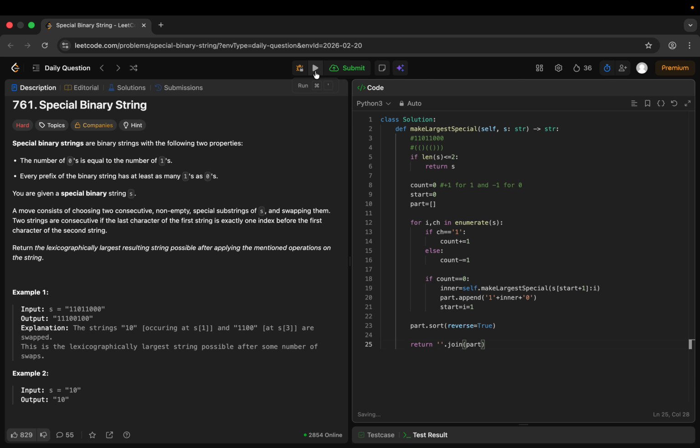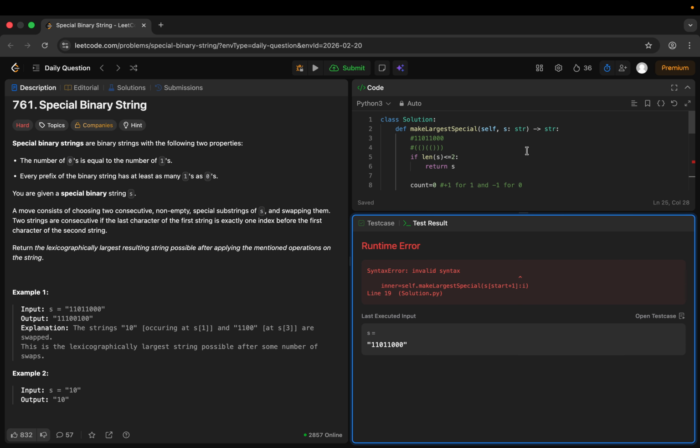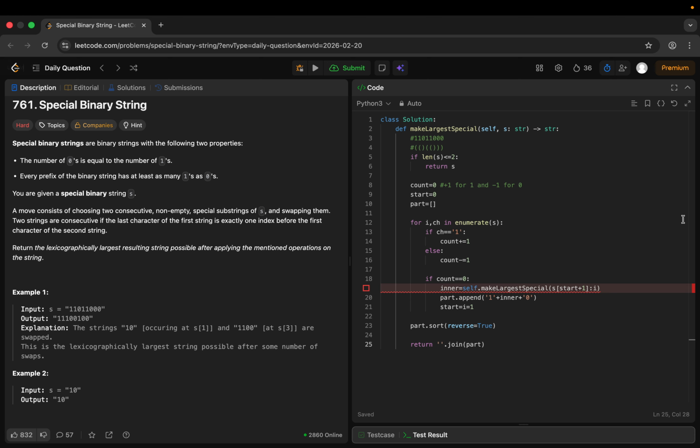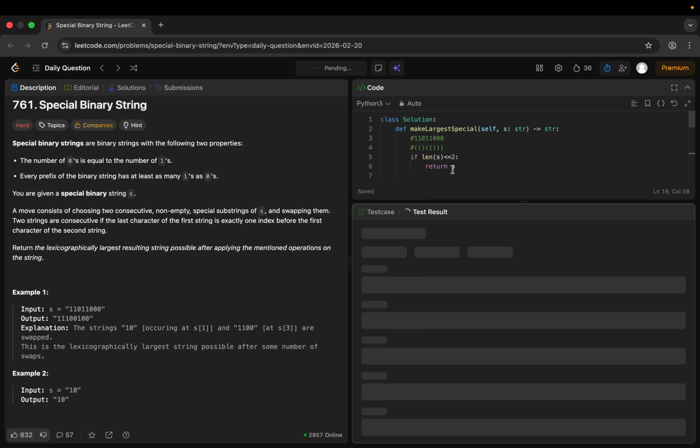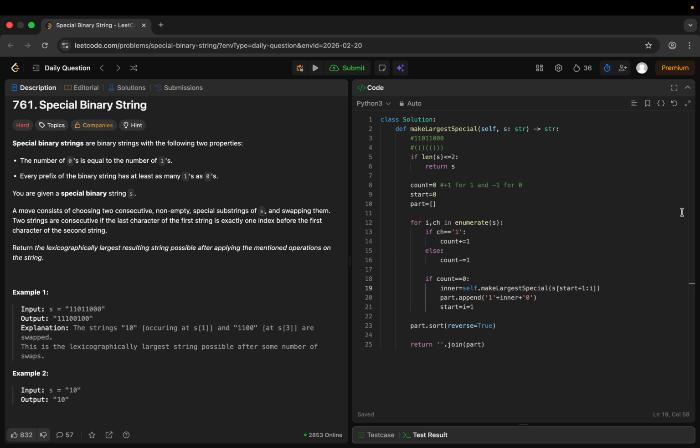Let's try to run and check whether this works. Okay, invalid syntax somewhere. Let's check. We are showing a mistake in inner equal to self dot make largest special s, oh, we have put this outside of the bracket. Now try to run. Okay, so we are getting a wrong answer. Let's check what the issue is in our code.